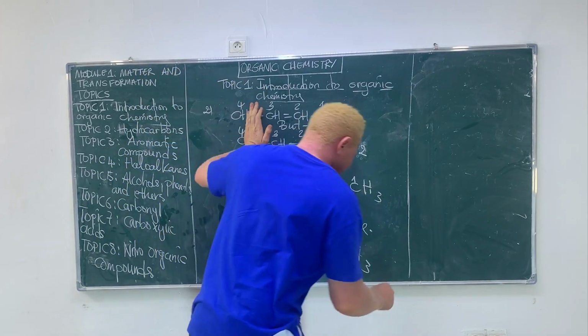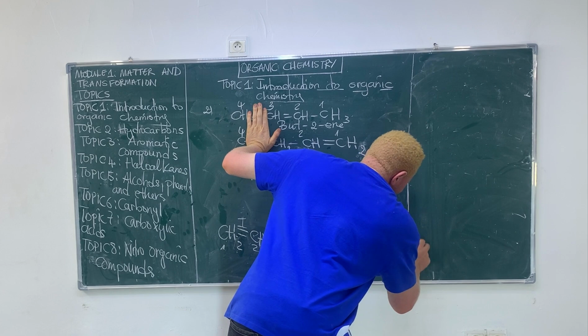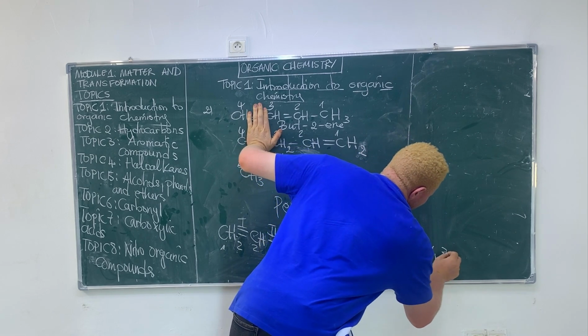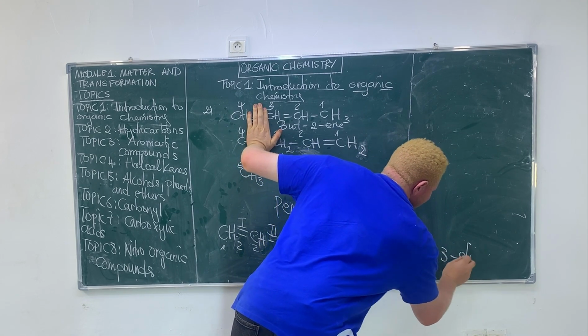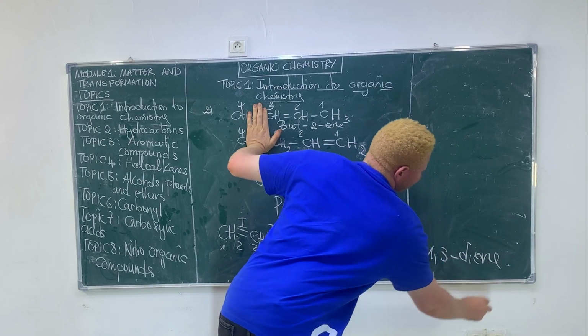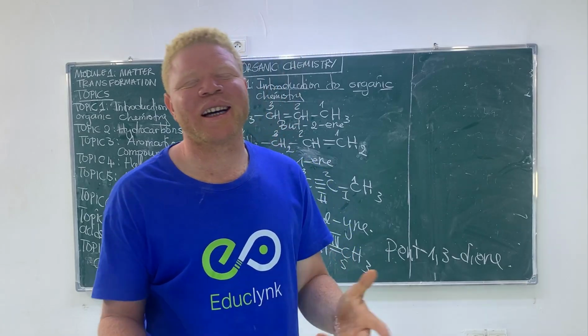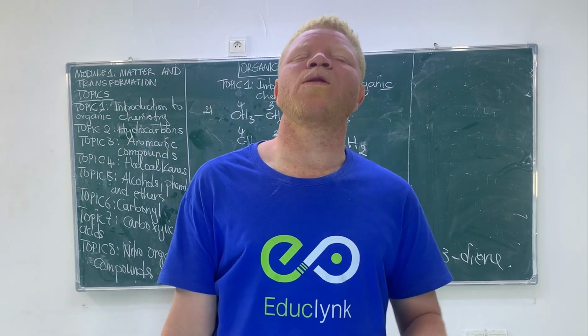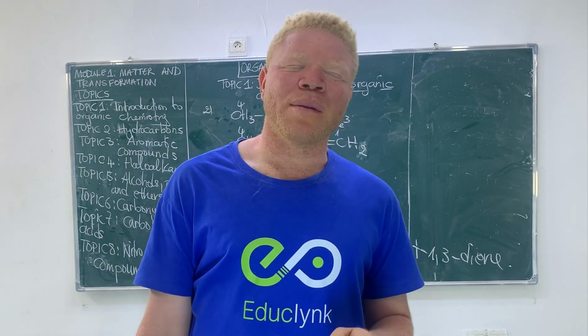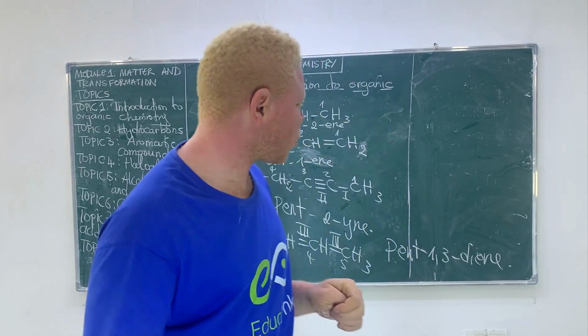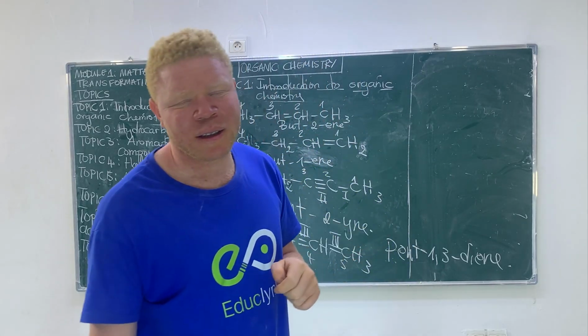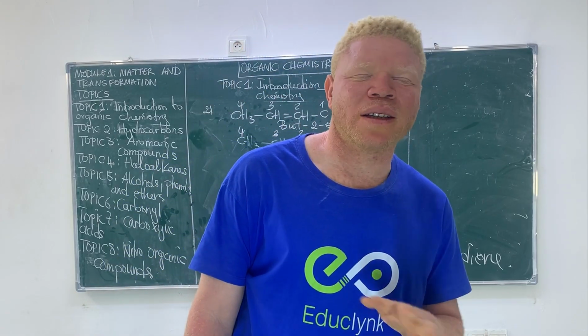That's why we say pent-1,3-diene. Diene simply means it has two alkene groups. The double bonds are on position 1 and position 3. That's why we say pent-1,3-diene.